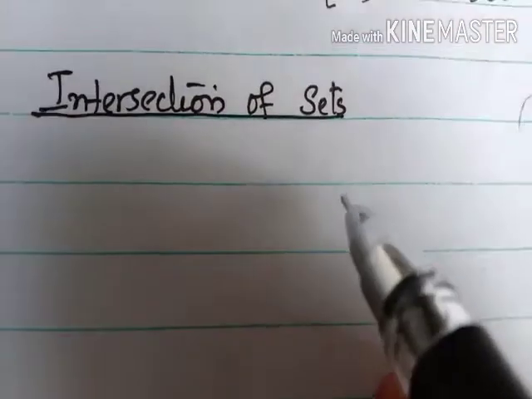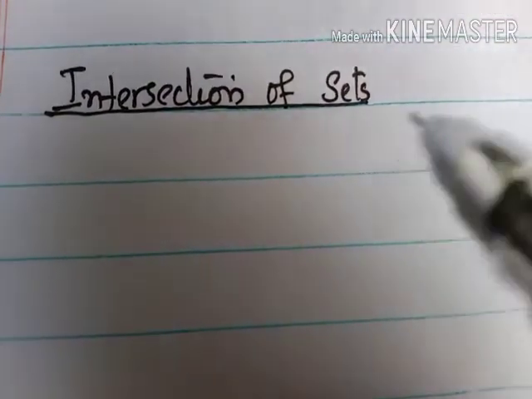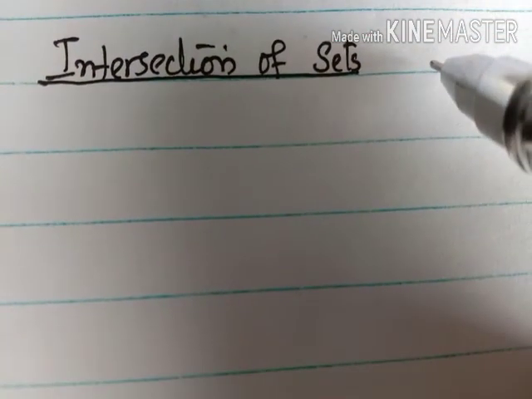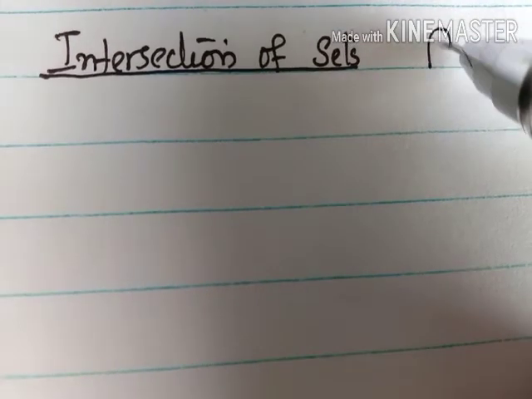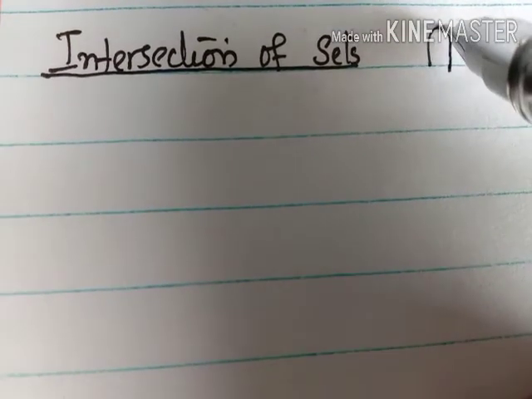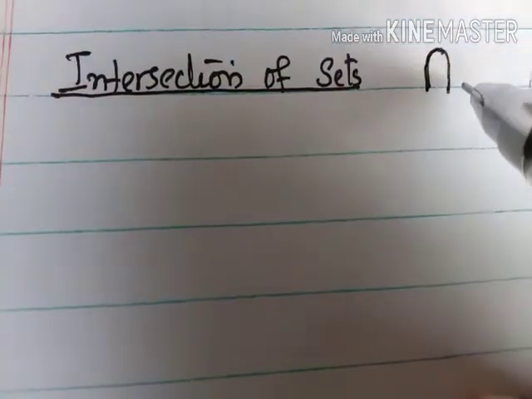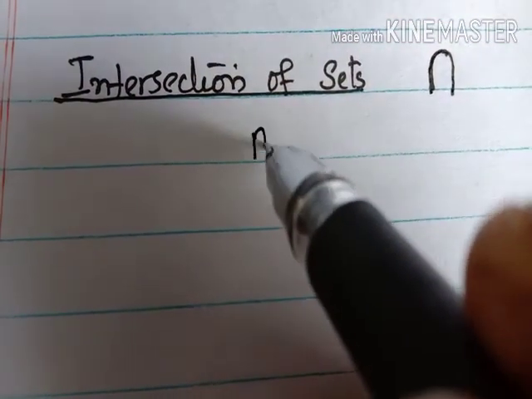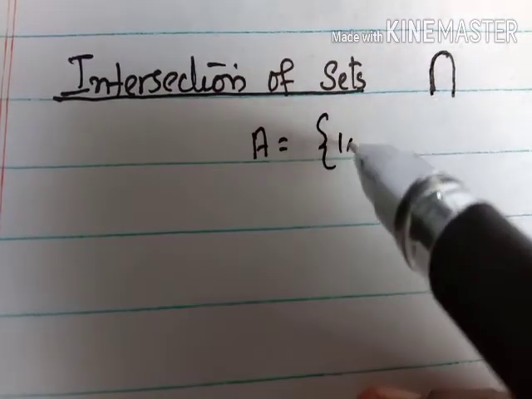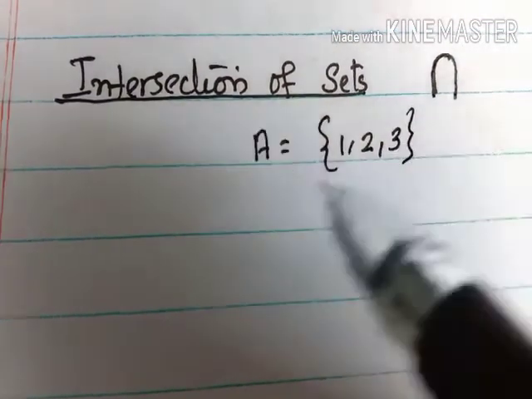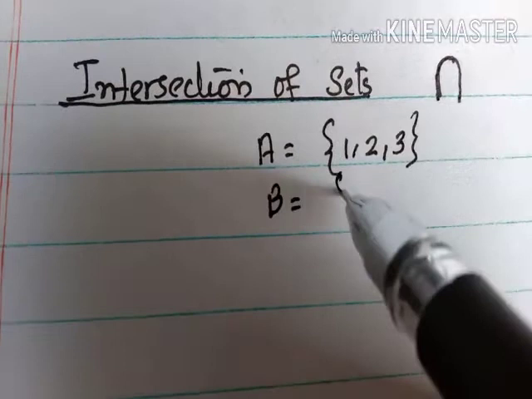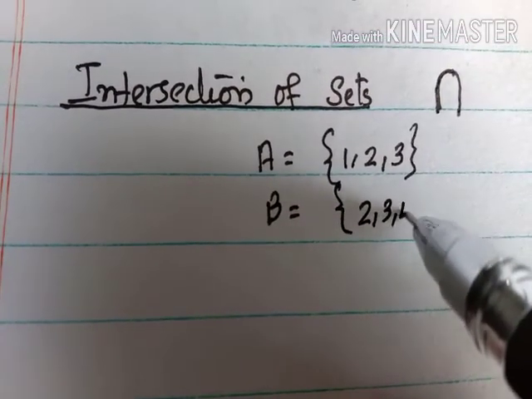Now, intersection of sets. Intersection is denoted by this symbol. Listen, we have two sets: A equal to the set 1, 2, 3 and B equal to the set 2, 3, 4.